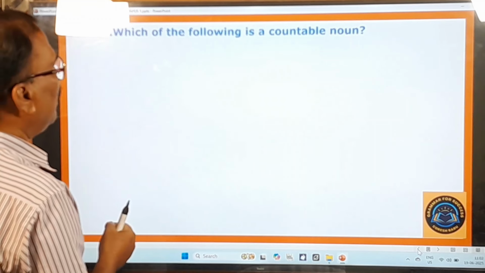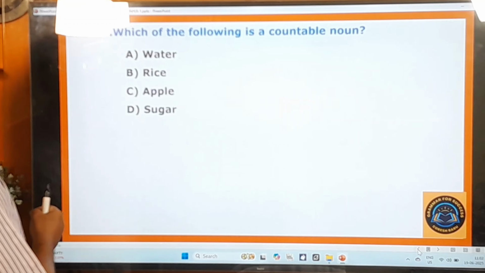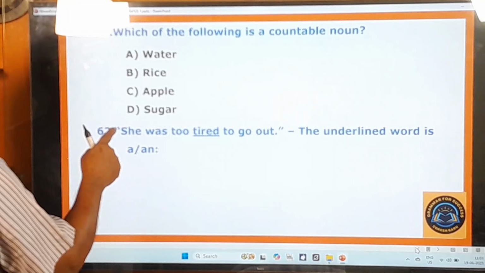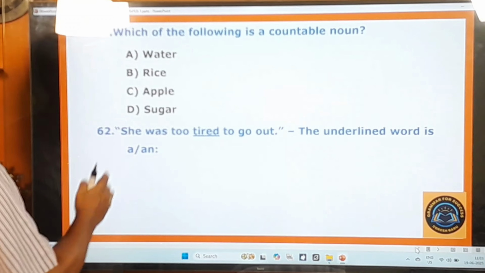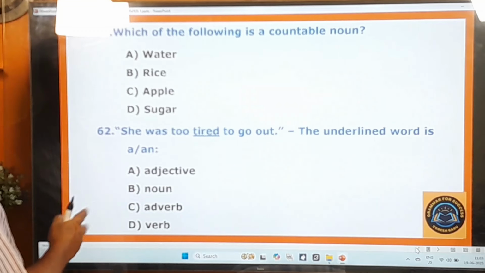61st question. Which of the following is a countable noun? Water, rice, apple, sugar. 62nd question. She was too tired to go out. The underlined word is a or an. Adjective, noun, adverb, verb.